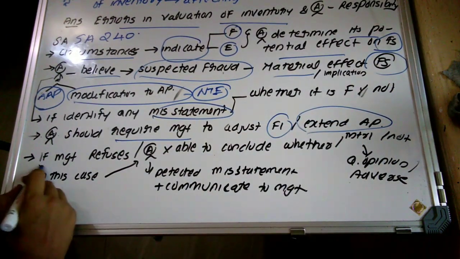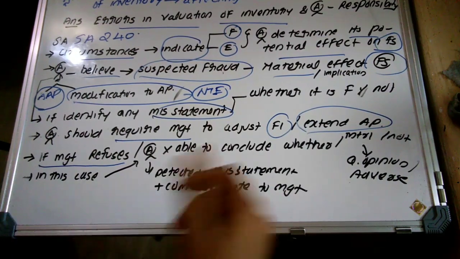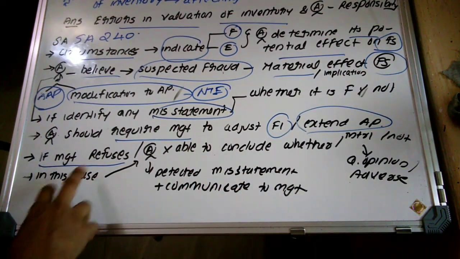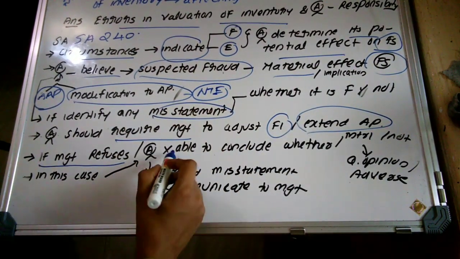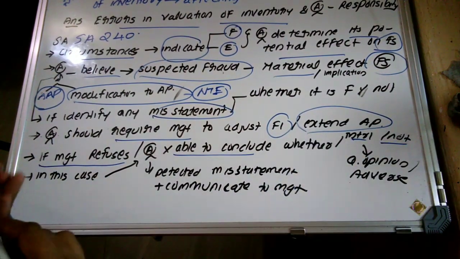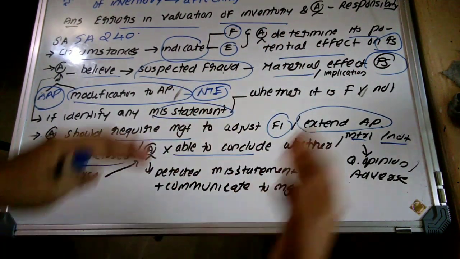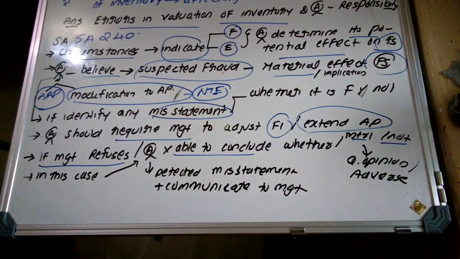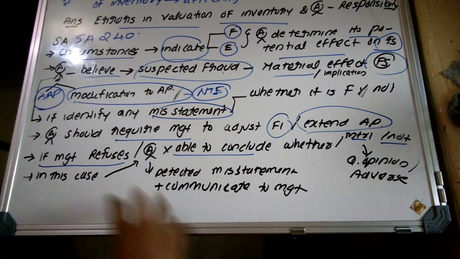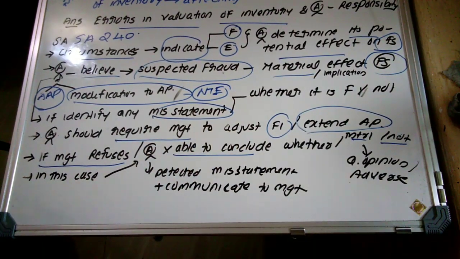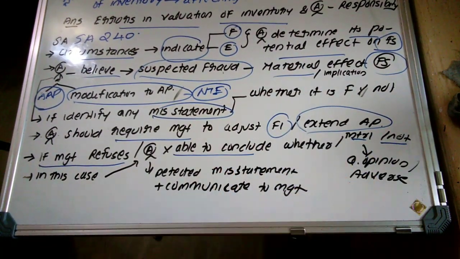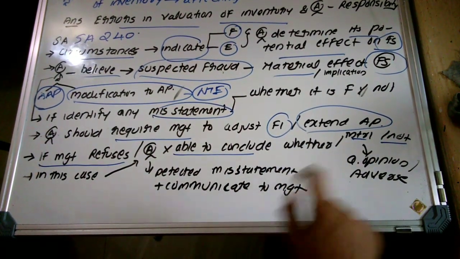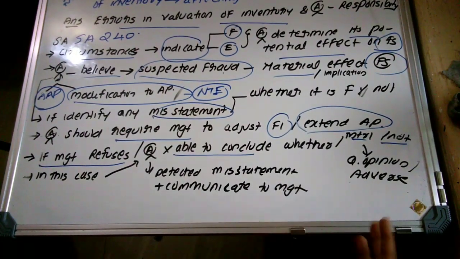Plus, the management may accept, the management may say, yes, you are right, I will make such changes. In that case, no problem. But if the management is refusing to incorporate that, or the auditor is not able to conclude whether it is material or not, these are two cases: where management is refusing to incorporate such financial information, that is, such error or fraud, or the auditor is not in a position to determine whether that misstatement is material or not. In that case, the auditor has only two solutions: qualification to the audit report or adverse report.